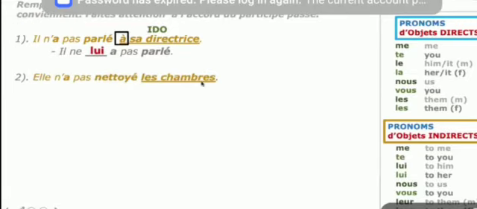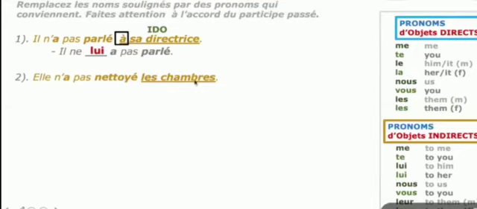Elle n'a pas nettoyé les chambres. She did not clean the rooms. See the words. First find out the noun. The underlined words are les chambres. It is the direct object noun, because if the underlined word were indirect, à would come, but it is not there in the second sentence. So it is a direct object.